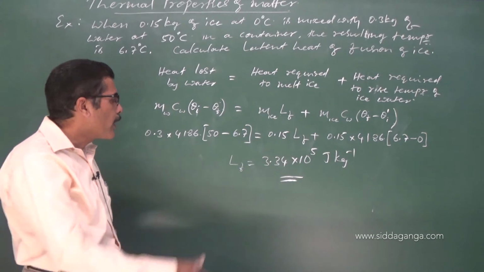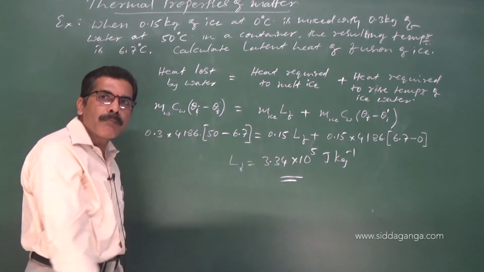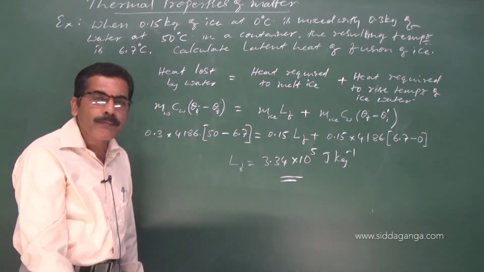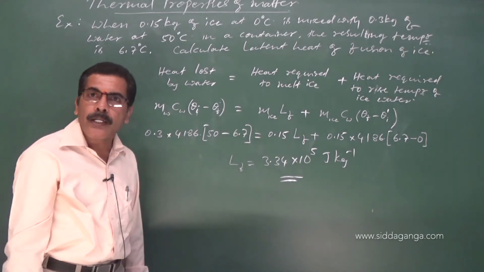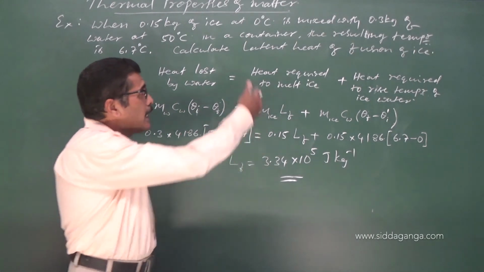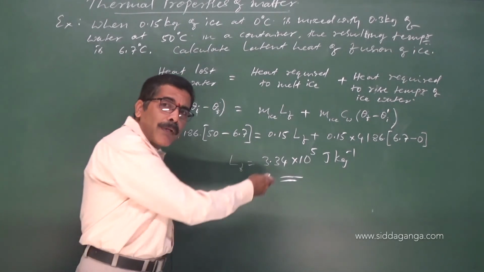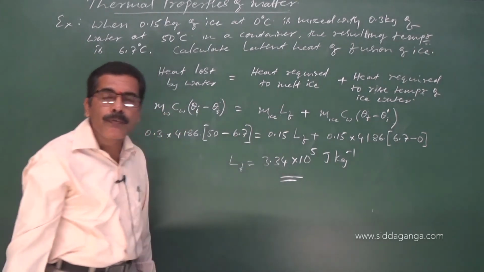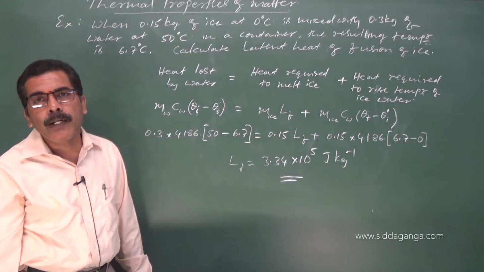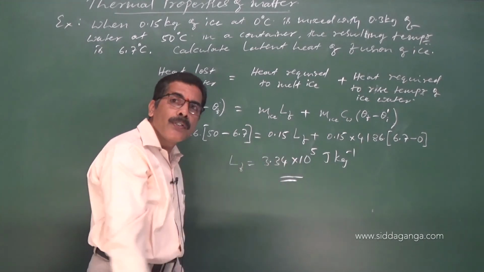simplification. You can even round it up to 4200; in some textbooks they will directly round it up and take 4200 joule per kg. Whatever data is given in the problem, based on that we can see, therefore it will be around 3.36 or 3.34 into 10 raised to 5 joule per kg.